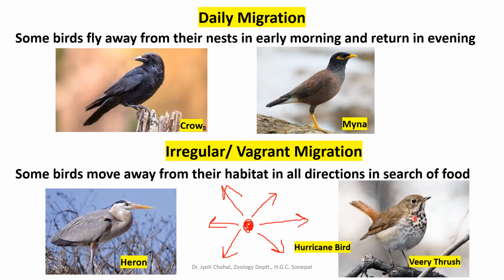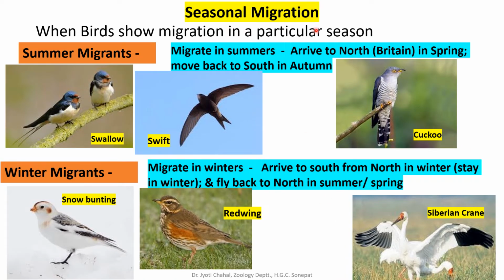Why is this termed a hurricane bird? Because they can detect a hurricane before it actually comes. Okay, so that is all about irregular or vagrant migration. The next is seasonal migration.